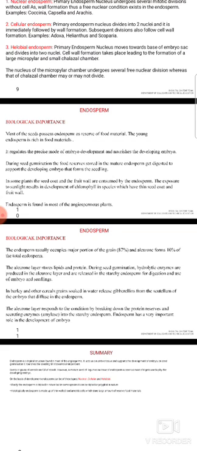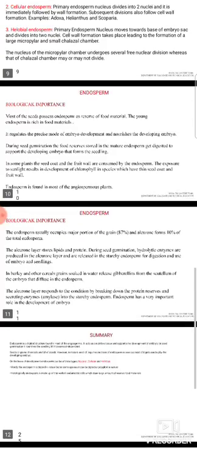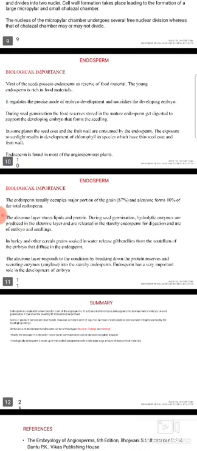In some plants, the seed coat and the fruit wall are consumed by the endosperm. The exposure to sunlight results in development of chlorophyll in species which have a thin seed coat and fruit wall. Endosperm is found in most of the angiospermous plants.